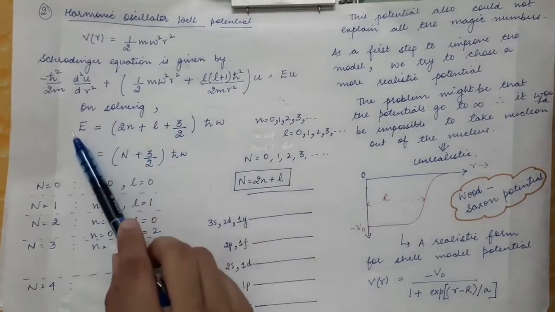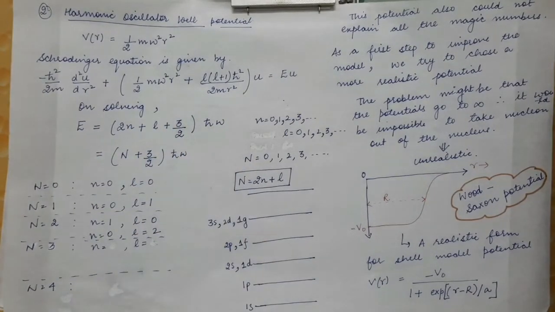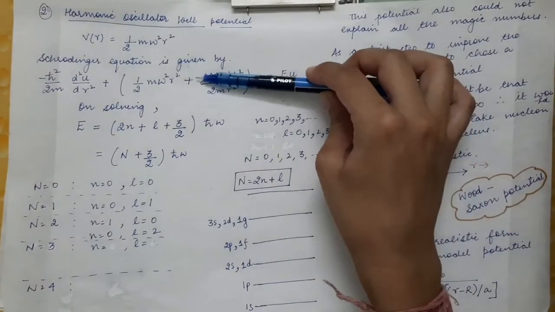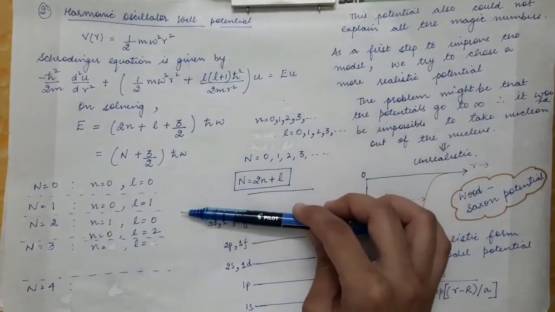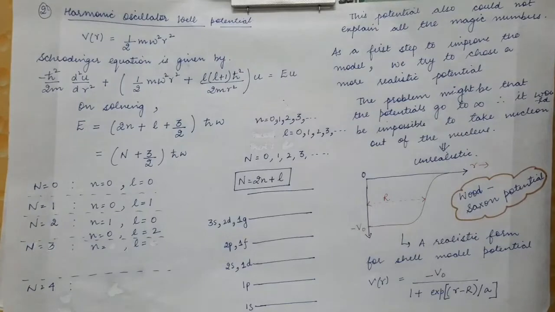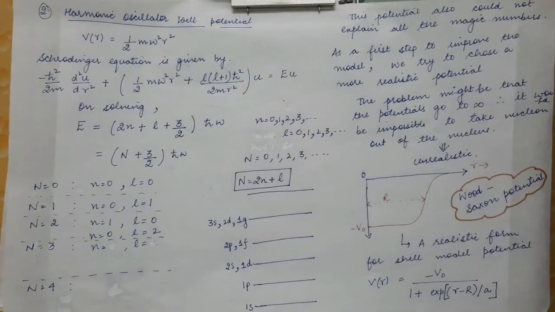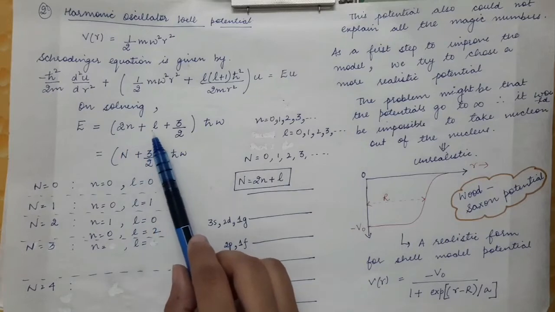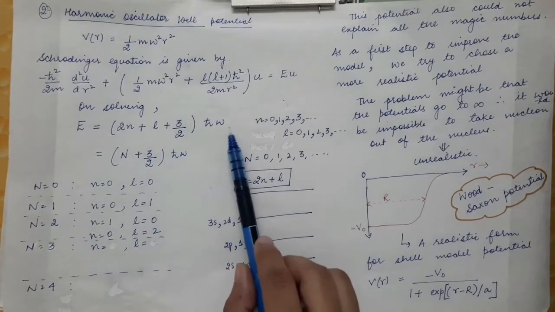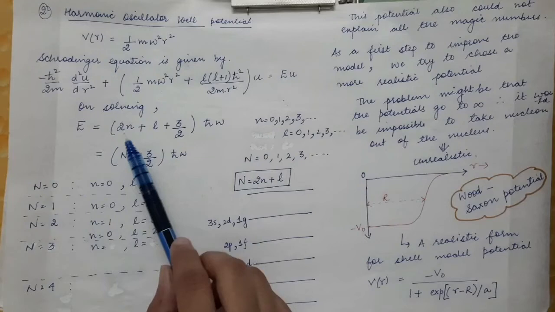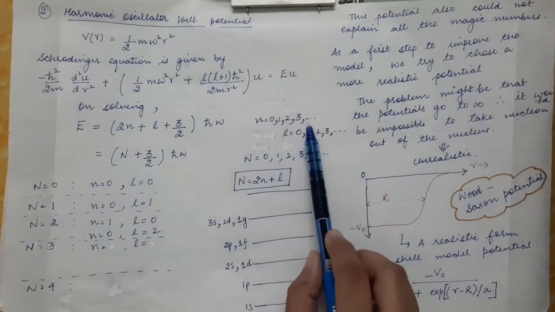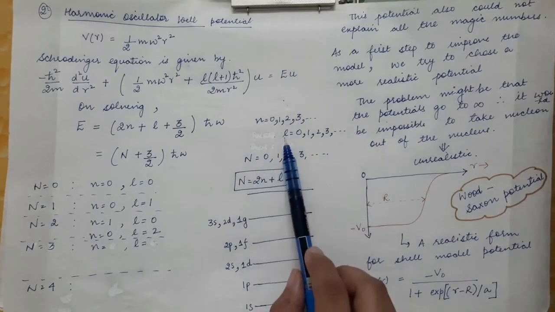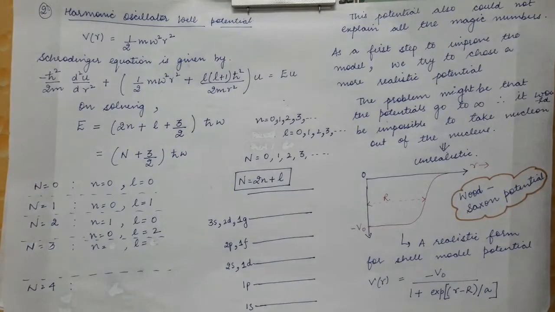You will have to remember this expression, because we will not solve the whole Schrodinger wave equation, we are just writing the result. So energy will come out to be equal to (2n plus L plus 3 by 2) h cut omega. Now n will take values 0, 1, 2, 3, and L will also take values 0, 1, 2, 3 and so on.